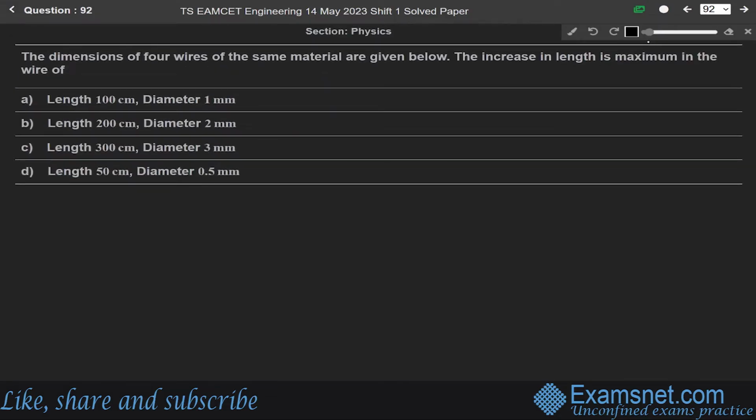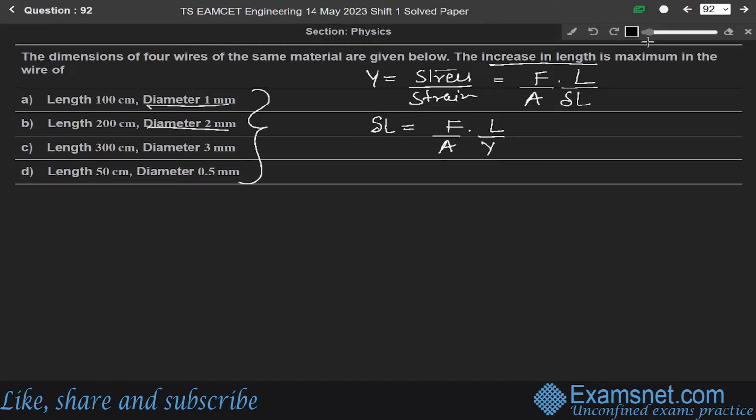So, for such a type of question, first of all, we know that the Young's modulus Y is equal to stress over strain. So it is equal to force over area into original length into elongation in length, meaning increase in length. So for this increase in length, delta L will be equal to F over A into L over Y, Young's modulus. And here, in all four options, we are given the diameter. Since we know that area is pi r square, but we have to write it in terms of diameter, so we write pi d by 2 whole square.